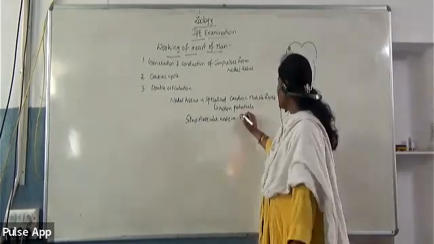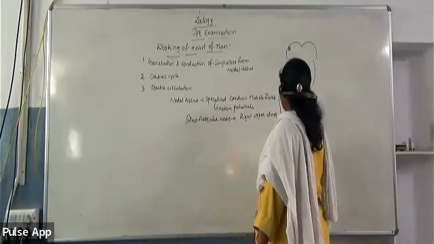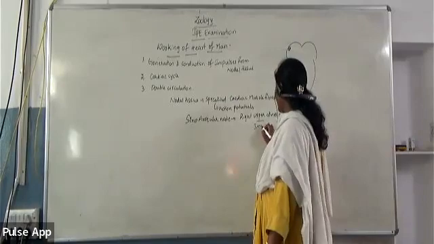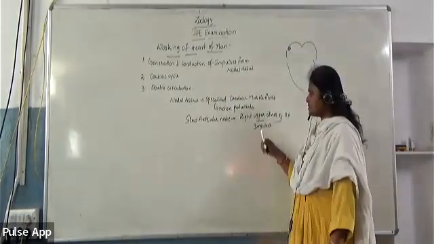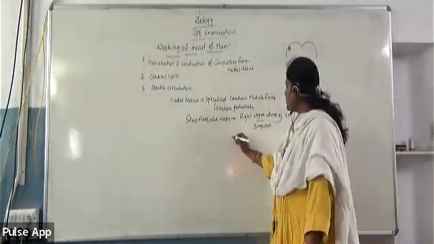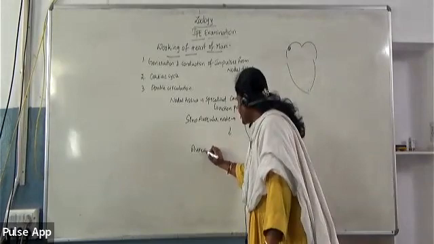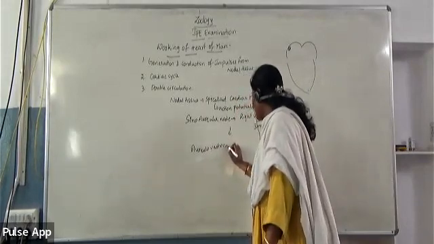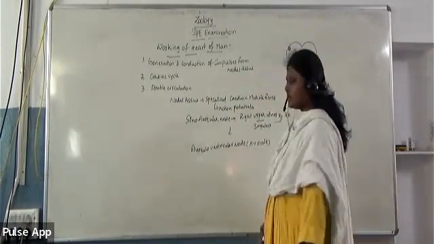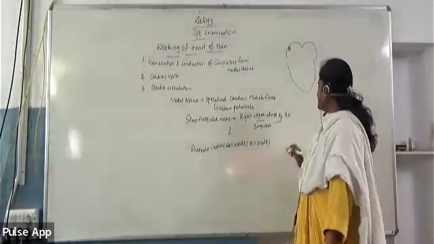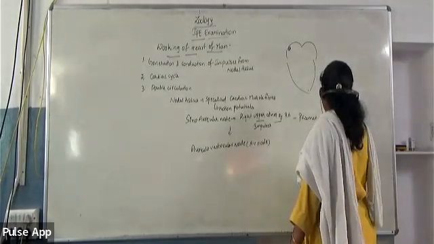This SA node, which is present in the right upper corner of the right atrium, is specialized in generating or creating, for the first time, the action potentials. Whatever action potentials are generated from this Sinoatrial node will go to the next node, which is called the Atrioventricular Node, or otherwise Auriculoventricular Node, AV node. As the SA node is initially involved in generating the impulses, that's why the SA node is called the pacemaker of heart.